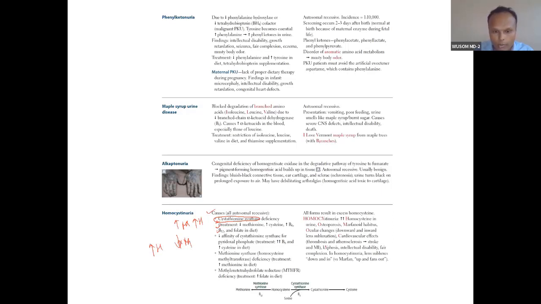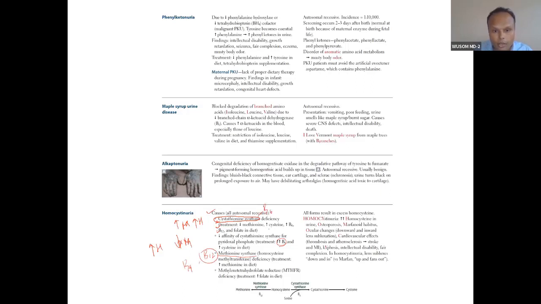So lower methionine, because methionine is not metabolized. Give cysteine, because cysteine is produced from methionine, so cysteine becomes essential here, since it is not forming from methionine. Give B6, because this is a B6 containing enzyme, and also other vitamins, B12 and folate. Low affinity of cystathionine beta synthase can also cause this, and in that condition also give vitamin B6 in a high quantity. Methionine synthase is related to vitamin B12 and B9, and cystathionine beta synthase is related to B6.